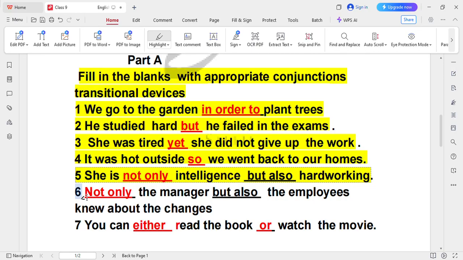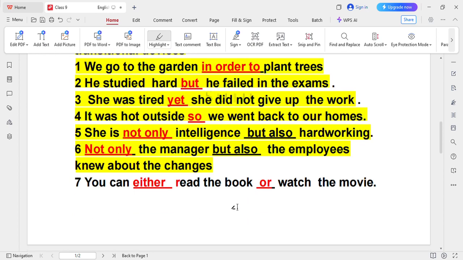Number 6 is not only the manager but also the employees knew about the changes. Now here we are again using not only. You will add here not only and in second blank you will fill but also.